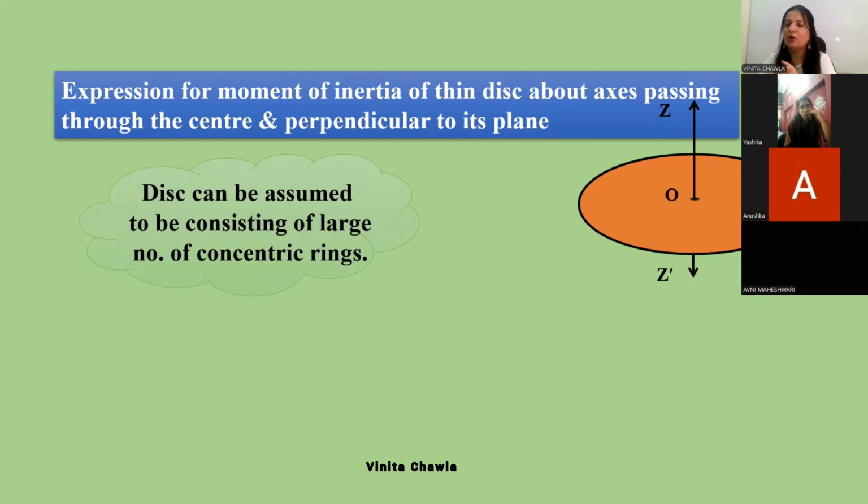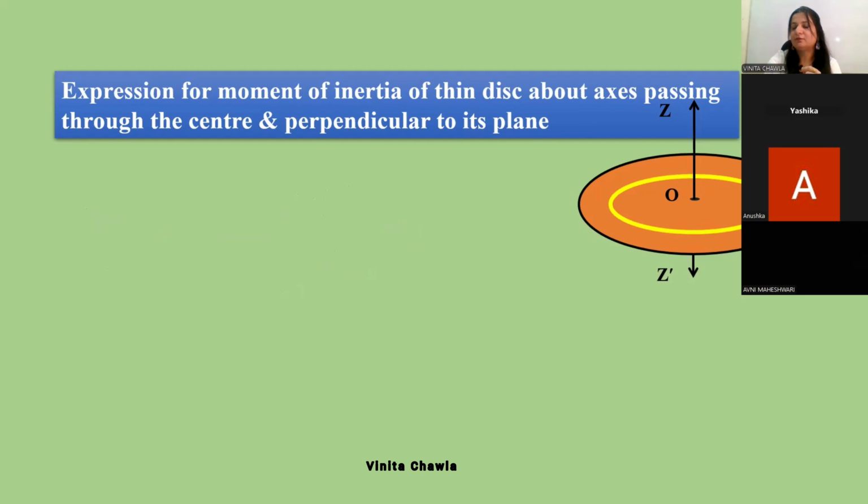In case of uniform rod, we had taken small element of length dx and of mass dm. In case of ring, again we had taken a small element dx on the circumference of the ring. Here also we can assume disk to be made up of a large number of concentric rings. Concentric means rings which have their common center. They have the same center, but radii are different. So we have rings of different radius here.